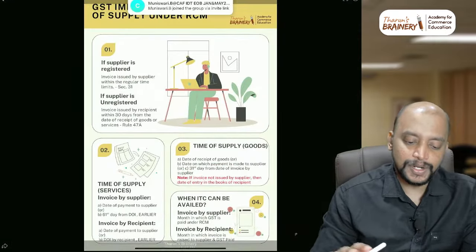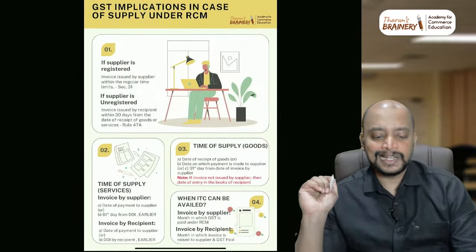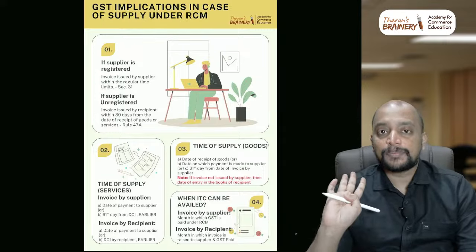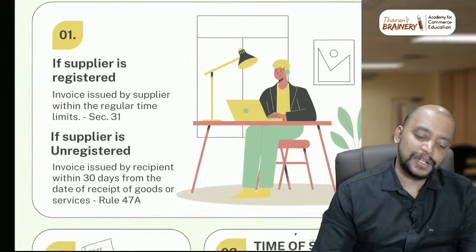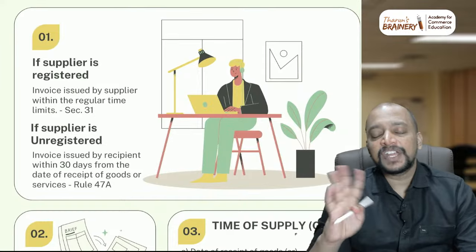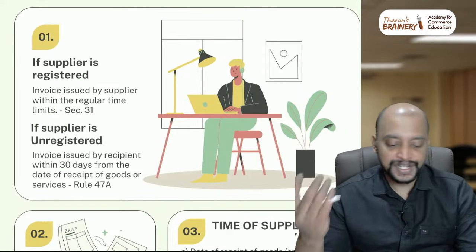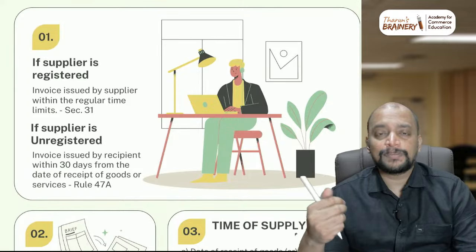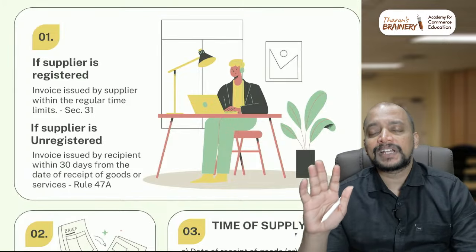So what you need to remember here is the GST implications in case of supply under RCM. The first aspect that you need to check is that if the supplier is registered, then who will be giving the invoice to whom? The supplier only will give the invoice to the recipient. What is the time limit within which the supplier will give the invoice to the recipient? The regular time limit under section 31.